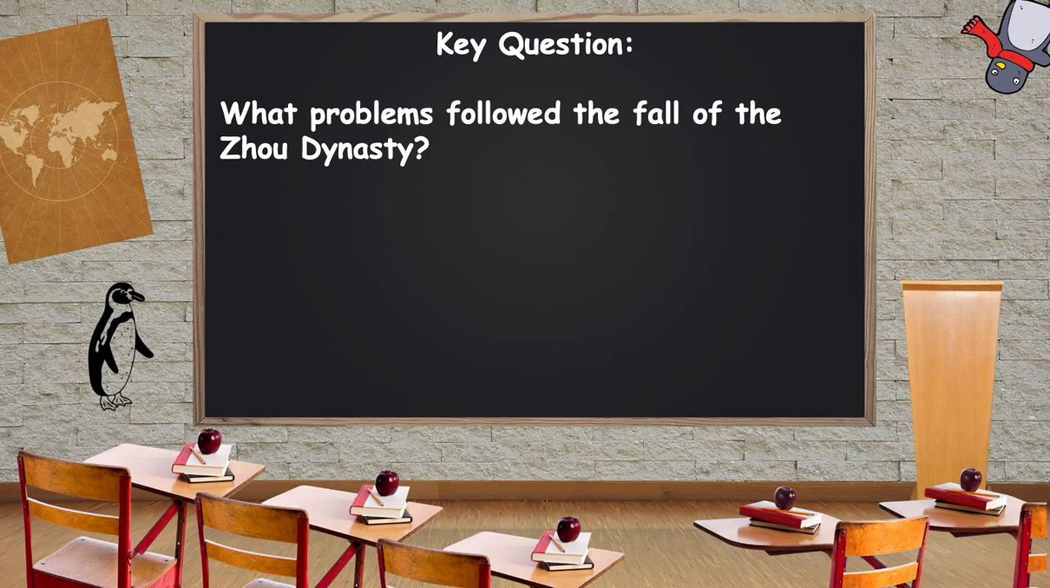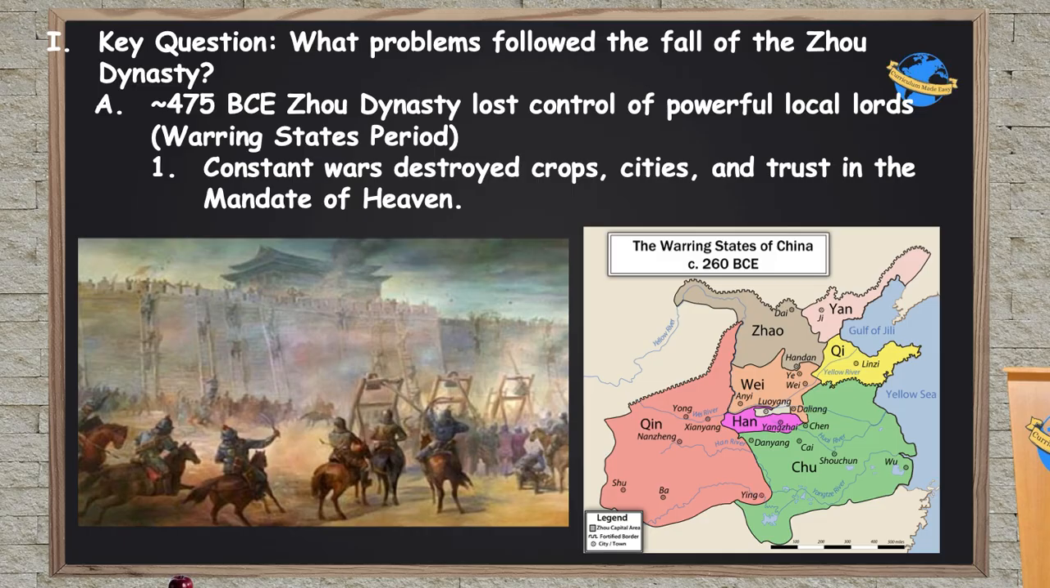First question we're going to be trying to answer here is what problems followed the fall of the Zhou dynasty? So you might remember from Unit 1, and this is good to review for the final exam, which will be covering all of this, the Zhou dynasty fell or lost control to powerful local warlords around the year 475 BCE. This is what we call the Warring States period. So China is no longer unified by one single emperor. Instead, it's a bunch of different little empires or kingdoms fighting each other.